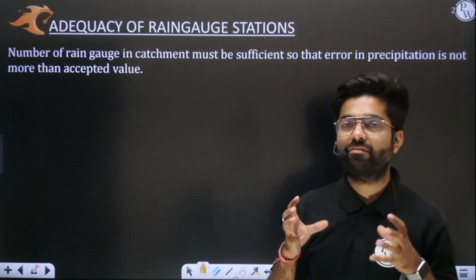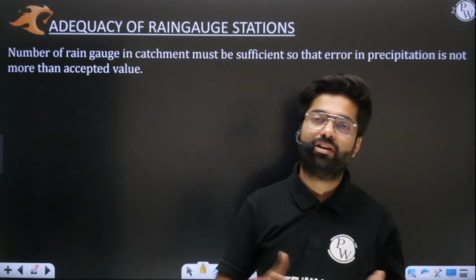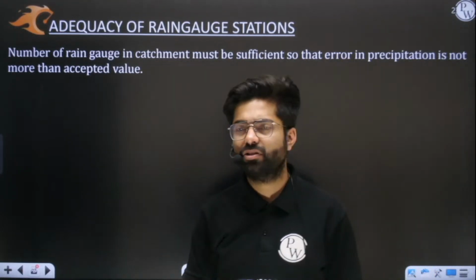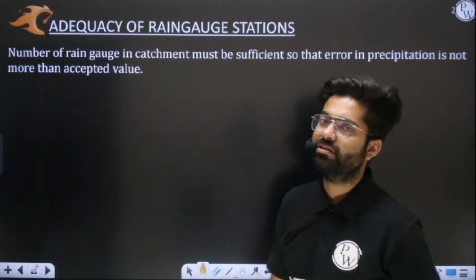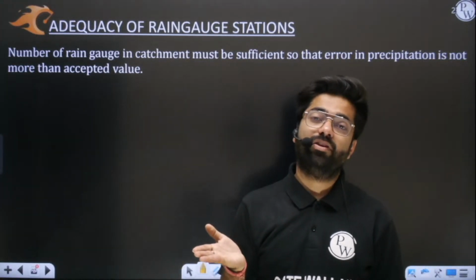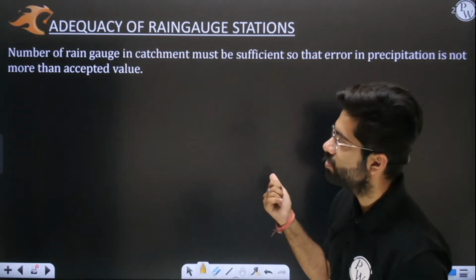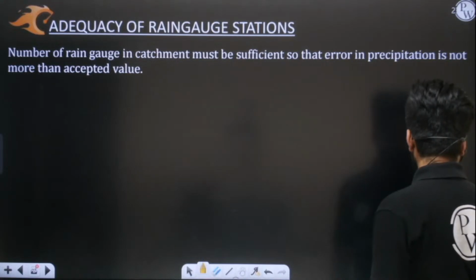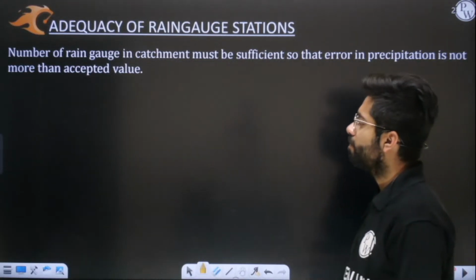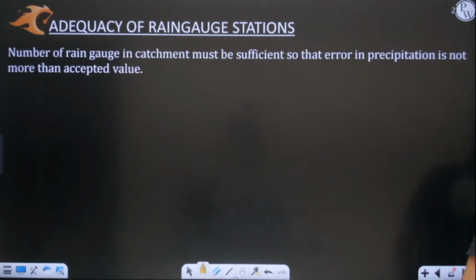Okay, so we have an optimum number of rain gauges formula so that the error is not very low or very high. It is somewhere in between, so that the installation is not at a very high cost. It should be economical, and the error should also be less. So that we'll discuss tomorrow. I hope it is very clear to you. Okay, yes or no? So we'll catch up tomorrow with this.